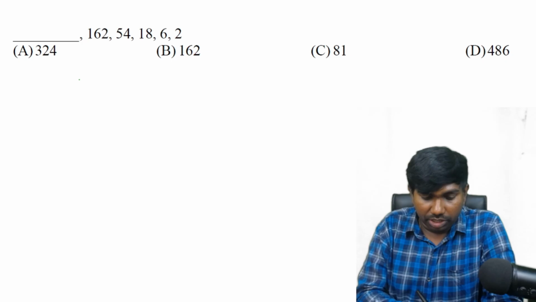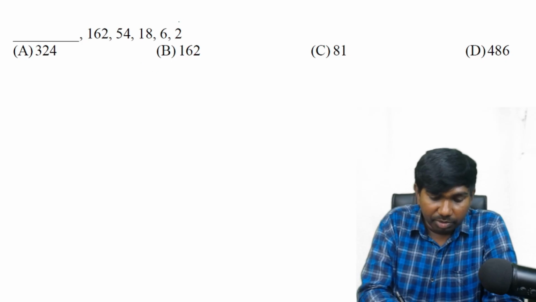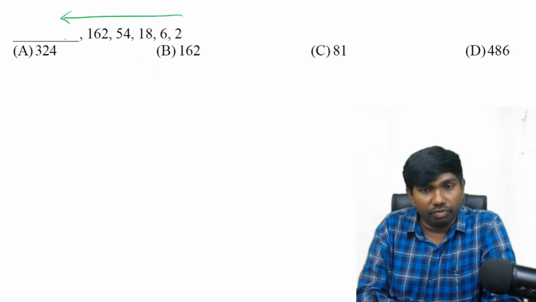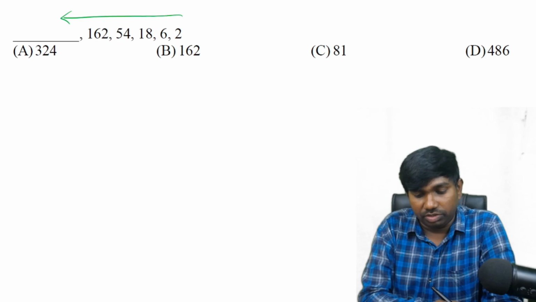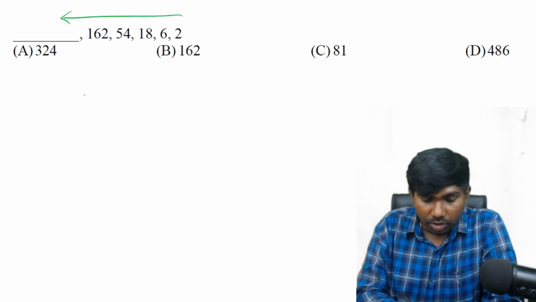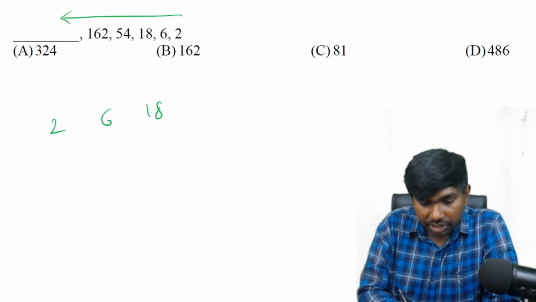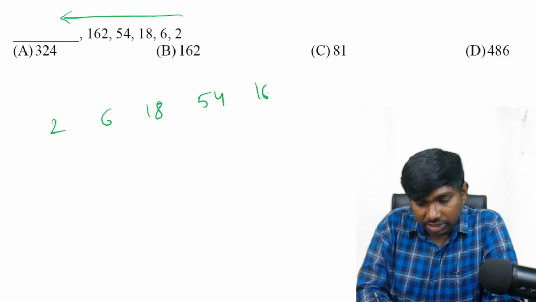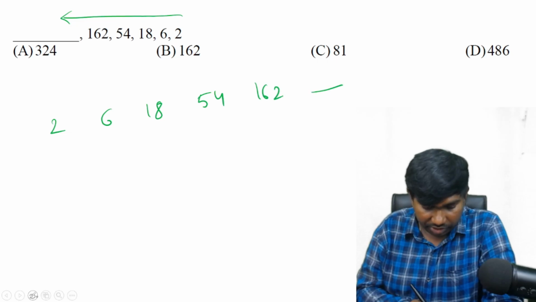This one I told in this way. You can deal from the backwards, means you can go from the back to forward also, back to the front also. Okay, 2, 6, 18, 54, 162 and dash. This is the question given.